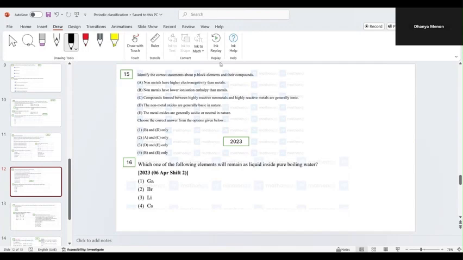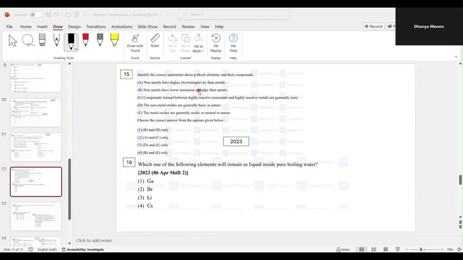Okay, here, identify the correct statements about p block elements and their compounds. The 14th one, okay. So we are doing the 15th one. So non-metals. Okay. Identify the correct statements about p block elements and their compounds.